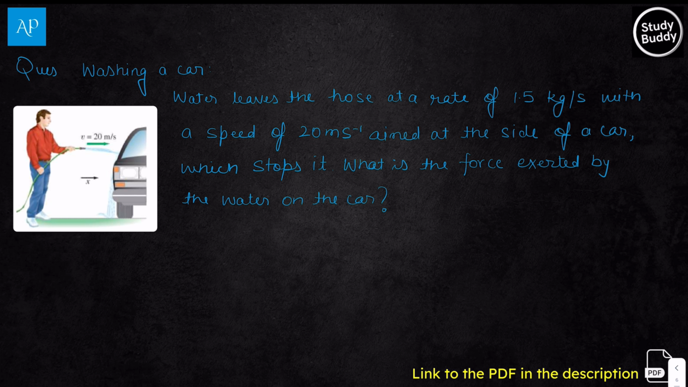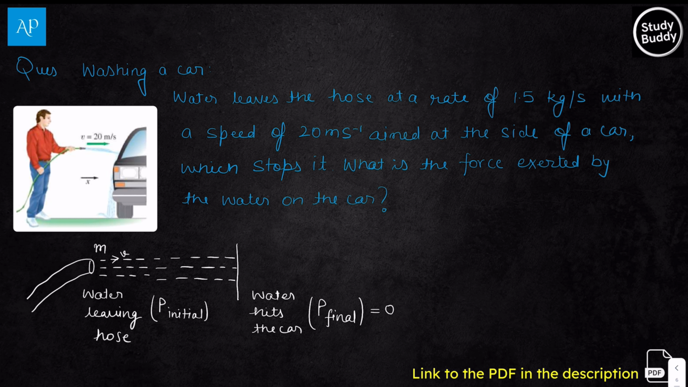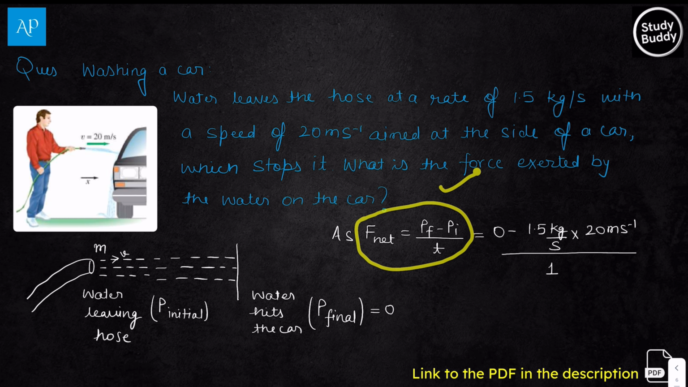Here, initially, some mass of water is coming out from the nozzle with a speed of 20 meters per second. So here we can say that mass times velocity will give us the initial momentum of the water as soon as it comes out from the nozzle. Then, as the water strikes the side of the car, the final momentum for water will become zero. Why? Because the velocity of water will become zero as it comes in contact with the wall. So, as we know, according to Newton's second law, net force equals change in momentum over time. Final momentum of water as it collides will be zero.